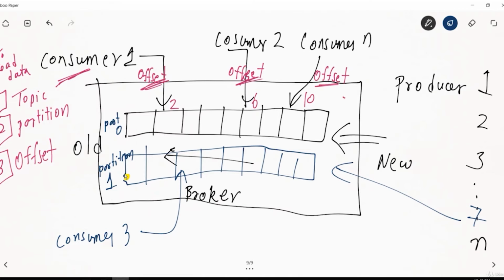You can have partitions to increase the parallelism, and again it will use some offset. Consumer 3 will say that it wants to read from the topic, let's say the topic name is test, partition number 1, and offset number, let's say, 3. So this is how consumer 3 will read.